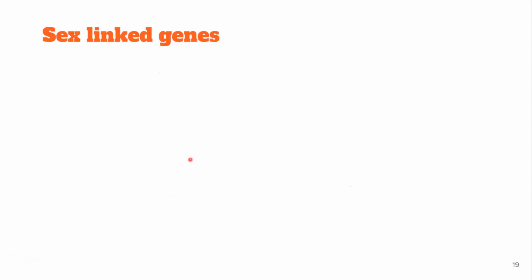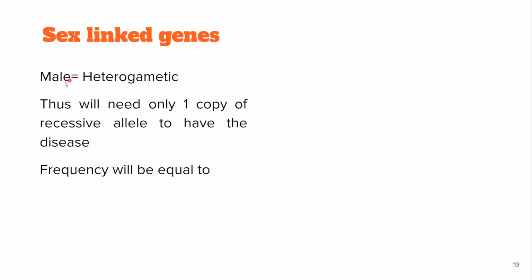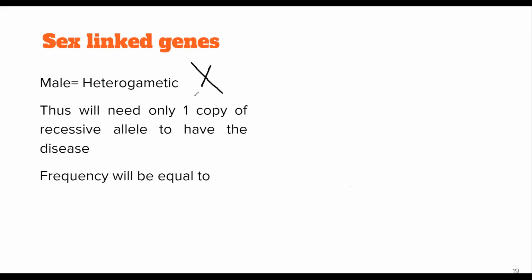Next up, this was a section C question in CSIR NET. So sex-linked genes. Now for this, we need to understand that males are heterogametic. That is, they have the genotype capital X, Y. That means they have only one copy of X. Correct? So the recessive allele, they have only one copy. So if this X is diseased, that is, this male gets this X allele from its mother, then that person will also be diseased. We know that in a male, there can be no carrier situation.